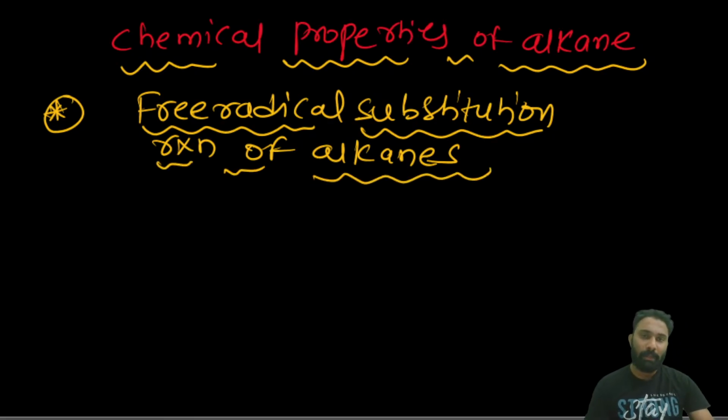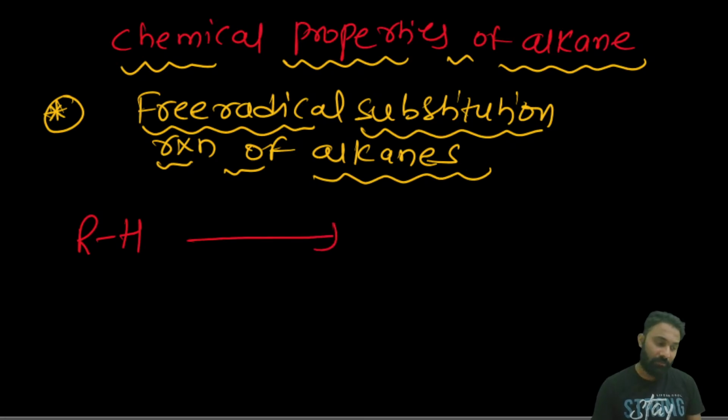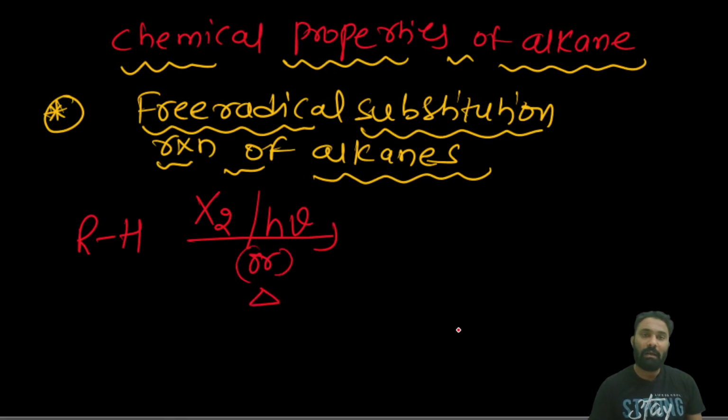In the free radical substitution reactions of the alkanes, mainly here we are going to take RH. This is one alkane. Alkane in the presence of one halogen, in the presence of H nu or heat. What will it give? It will give one alkyl halide and one HX. Clear?